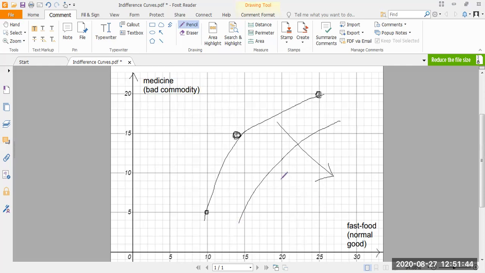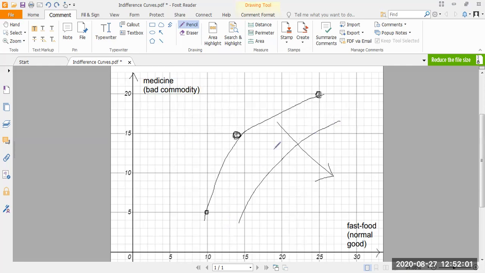So what you can do is remember this phrase where I say, a boat always moves up. Whenever you have indifference curves, most of the time they look like a boat, like boats that float on water.